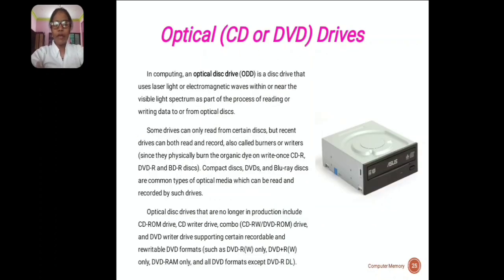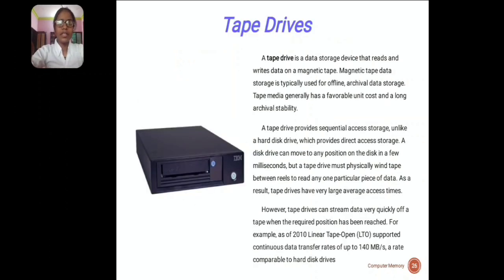Then optical drives, CD or DVD. In computing, an optical disk drive is a disk drive that uses laser light or electromagnetic waves within or near the visible light spectrum as a part of the process of reading or writing data to or from optical discs. Some drives can only read from certain discs, but recent drives can both read and record, also called burners or writers. Then tape drives. This is the image of the tape drives.